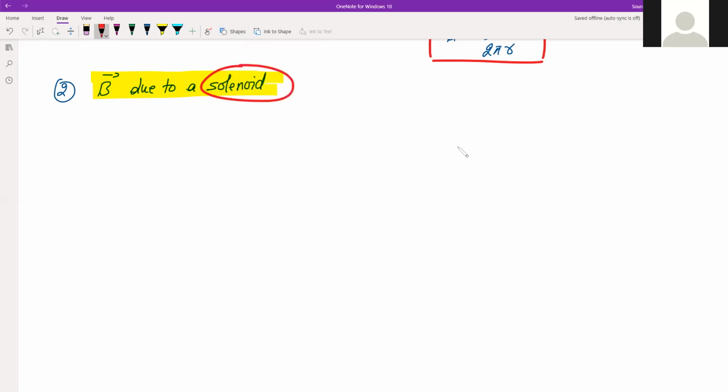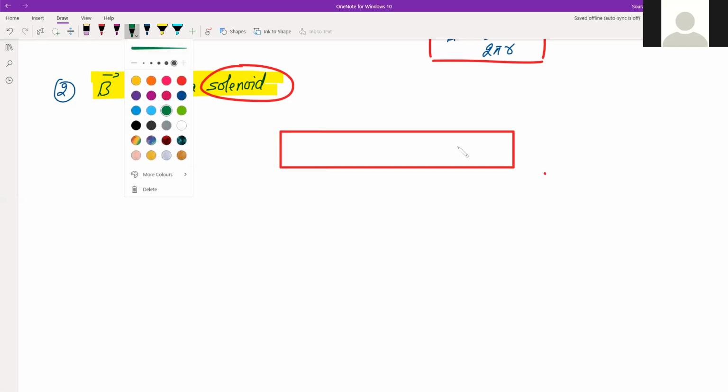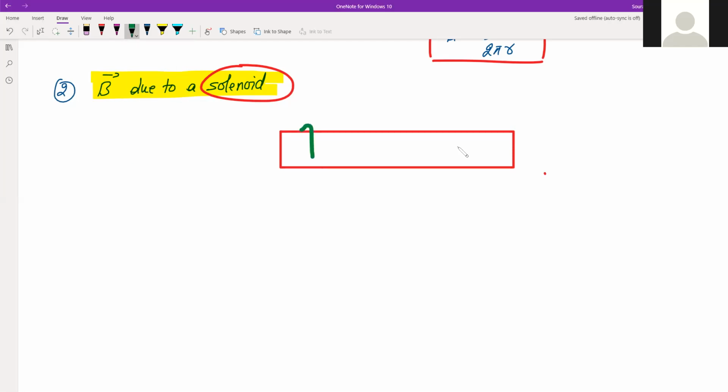So it will look like this, a cylinder like this, and on that there will be coils, right? There will be coils, and those coils will be wound on top of this. So these coils will actually look like this. This is what a solenoid is.